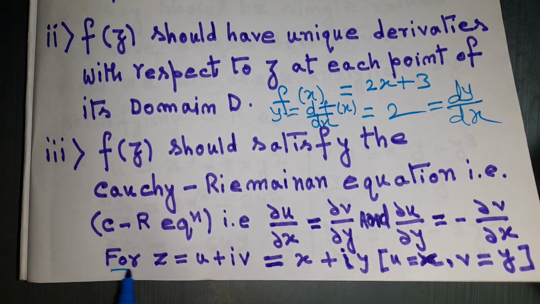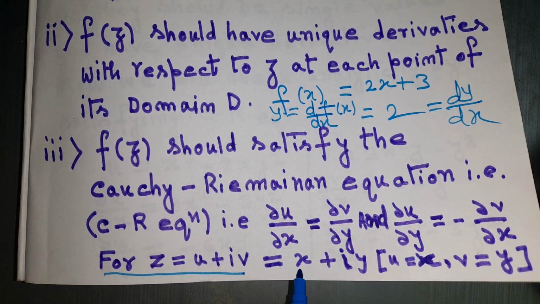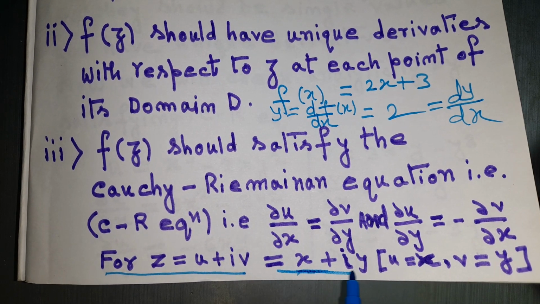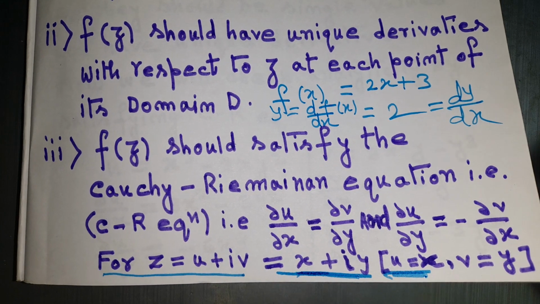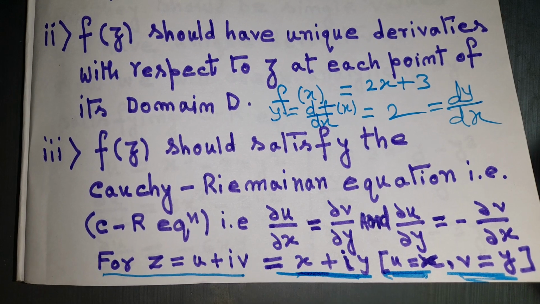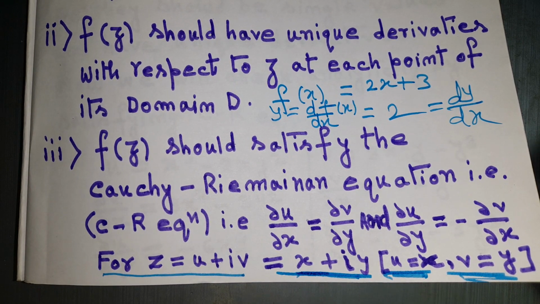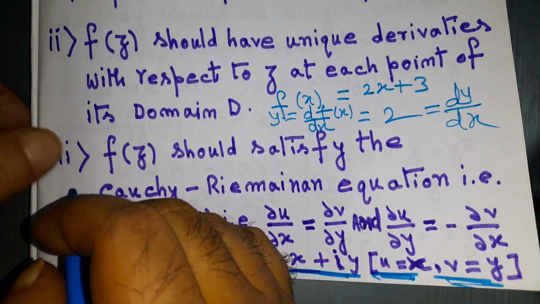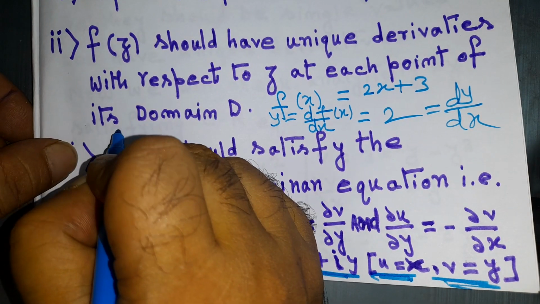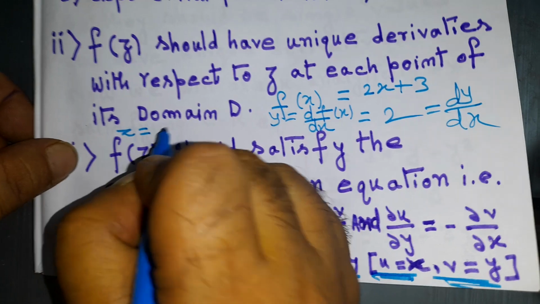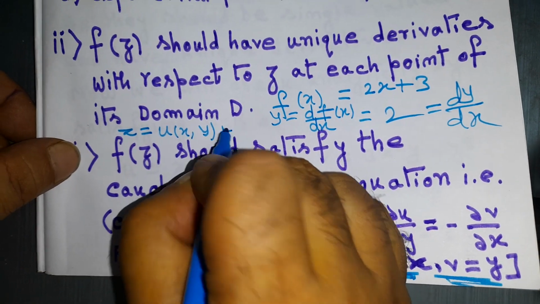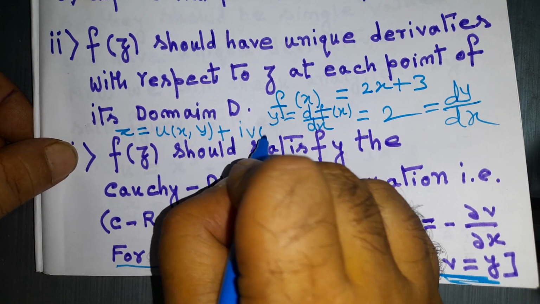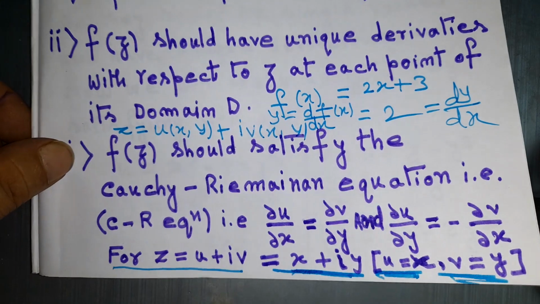We can write z equal to u(x,y) plus i v(x,y).